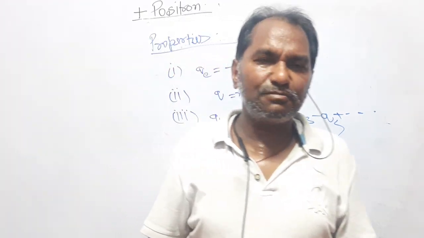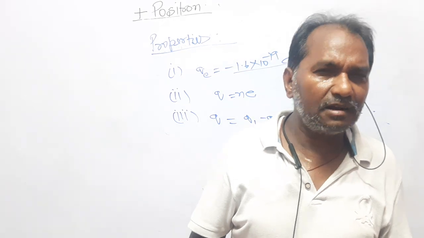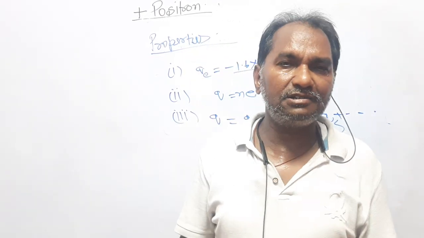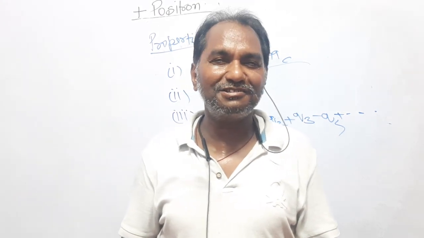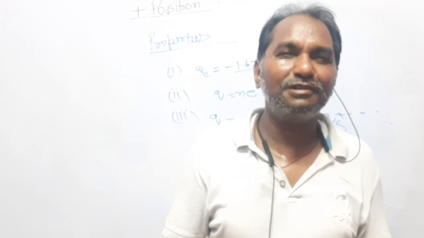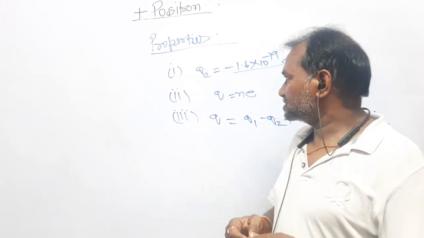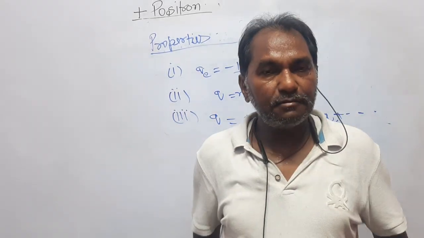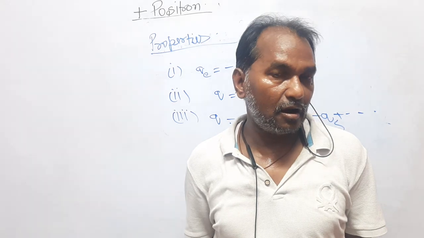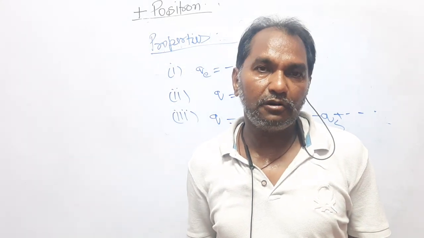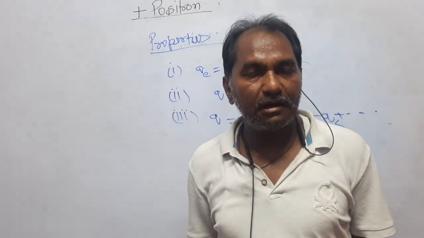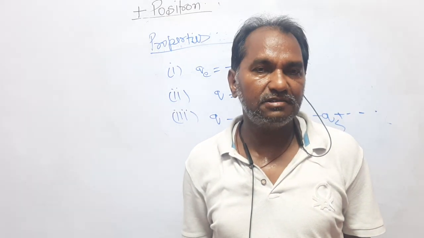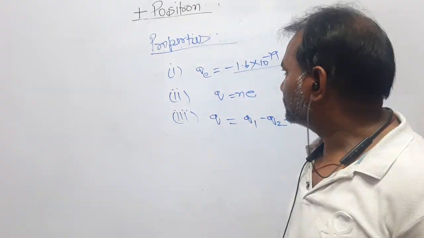Dear students, I have tried my best to make you familiar with charge, what charge is. Very interestingly, no one describes what charge really is. I have also discussed how a body can be charged, how many methods there are to charge a body, the fundamental particles, and the three very important properties of charge.